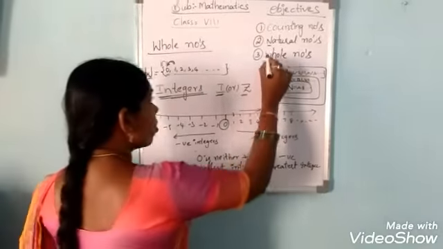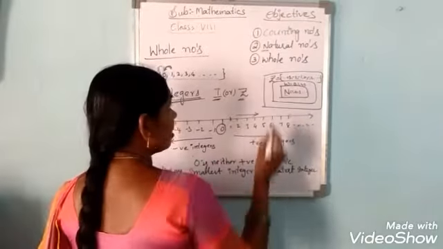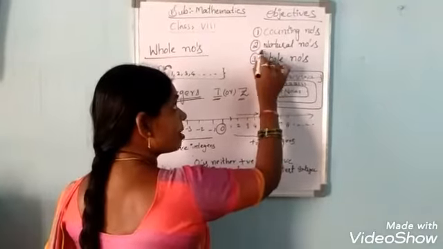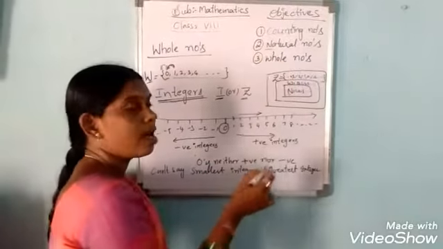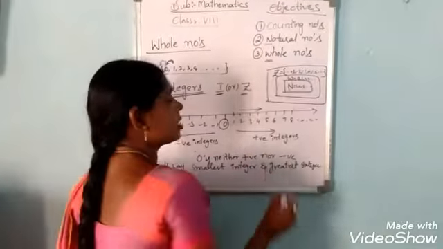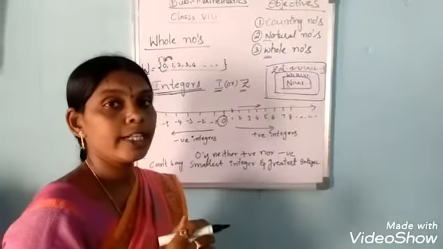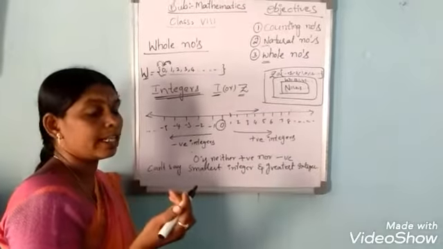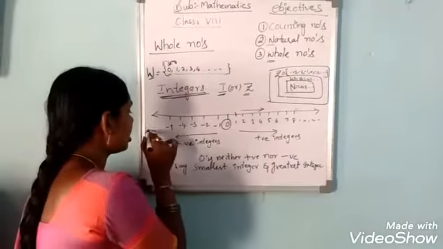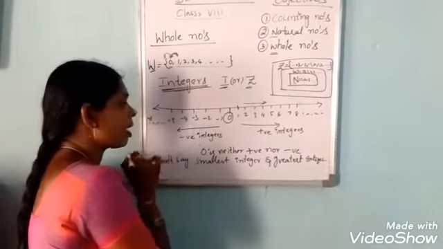But the smallest natural number in the natural number set exists, that is 1, and the smallest whole number is 0. But in the integer set we can't say the smallest integer or the greatest integer. Why? Because it goes from -infinity to +infinity.